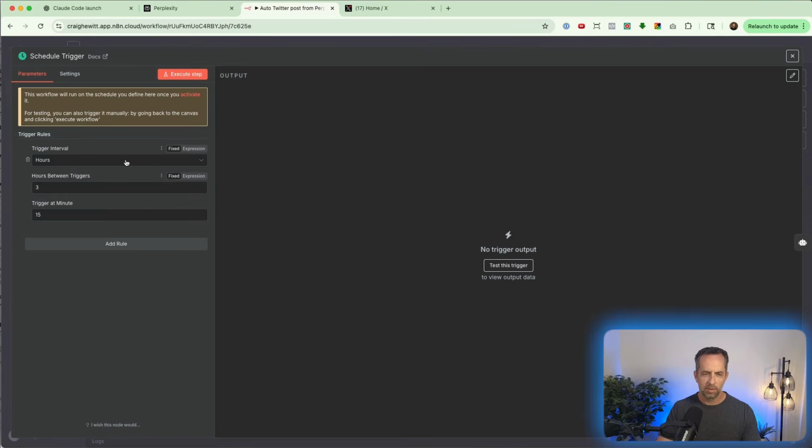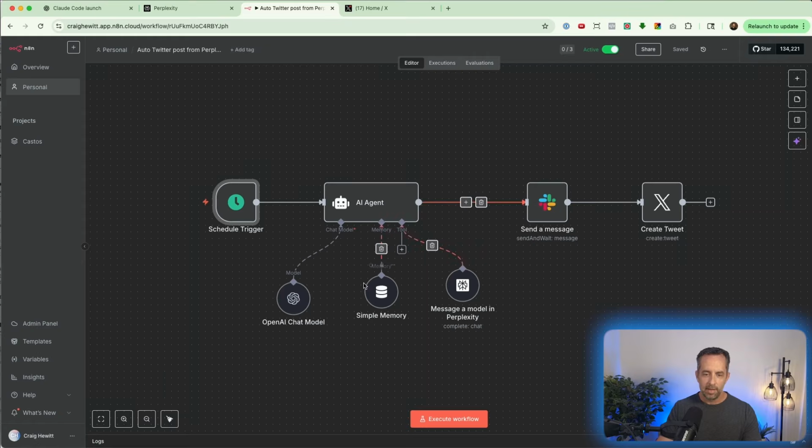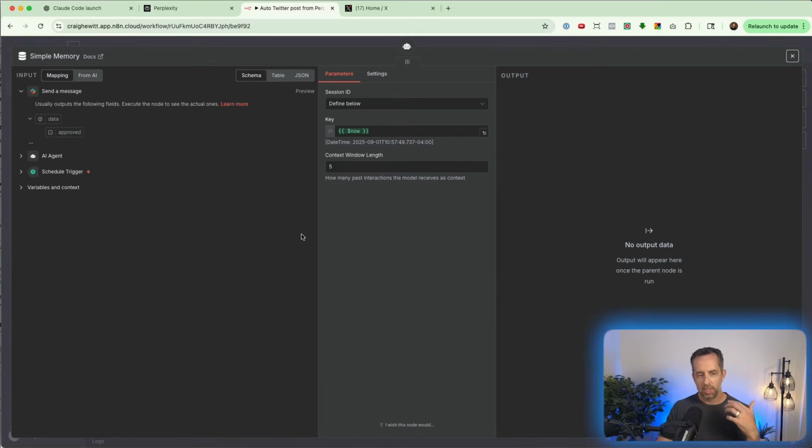So it has a scheduled trigger. It goes every 3 hours at the 15-minute mark. It has memory, which is just the regular old memory that comes with N8N. And by the way, sorry, N8N is this tool that I'm using. It is an AI automation and workflow builder where you can, without much code, build really cool automations and agents like this.